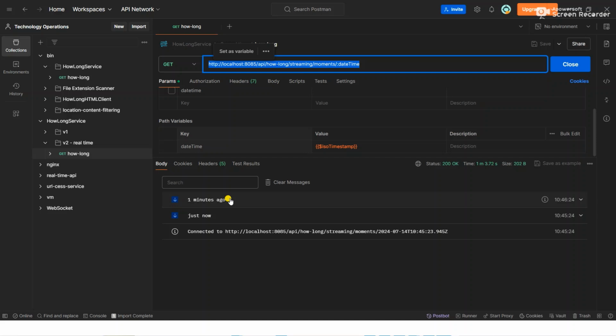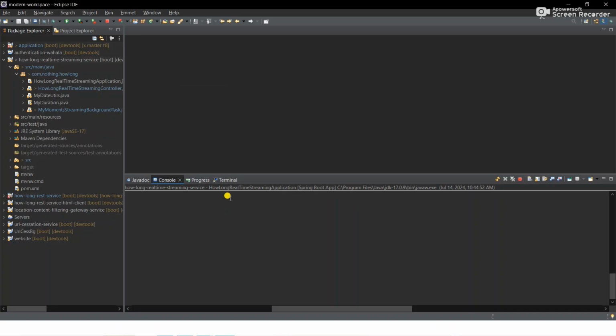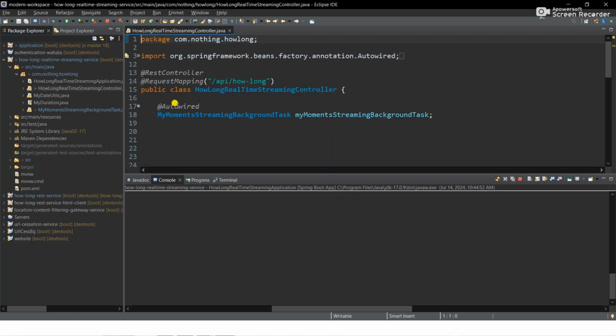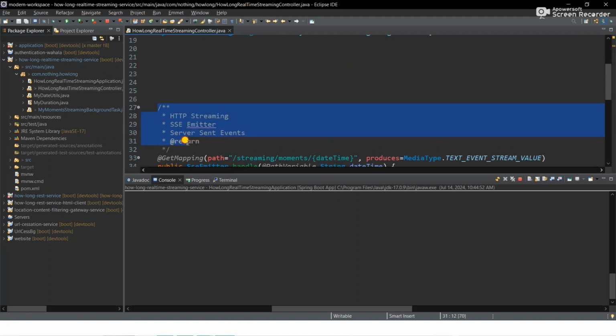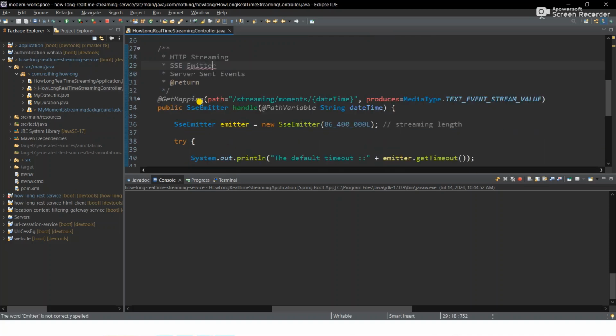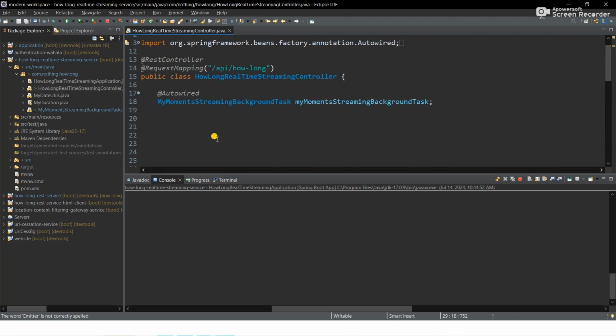So let's now slide into our IDE and let's start looking at the magic. Okay, so first, we are looking at something that is regarded in the light of HTTP streaming. So this is more of server-sent events. Our normal request-response model was you hit a request, then you get a response.